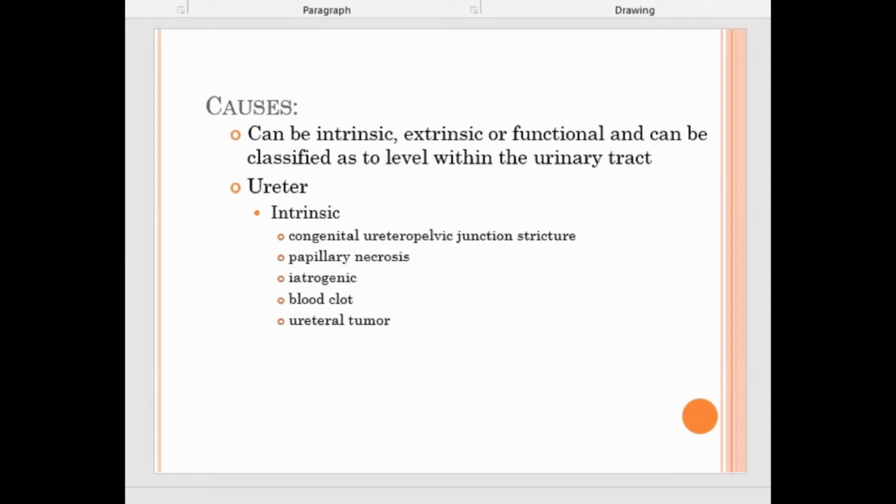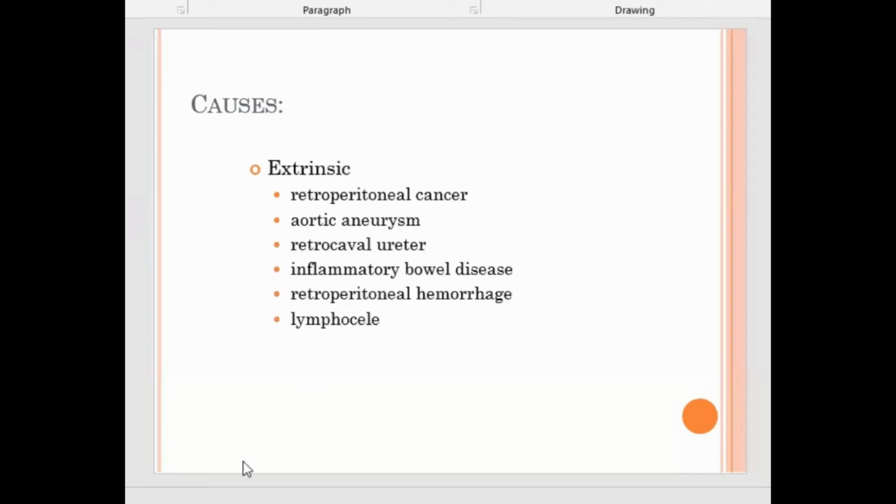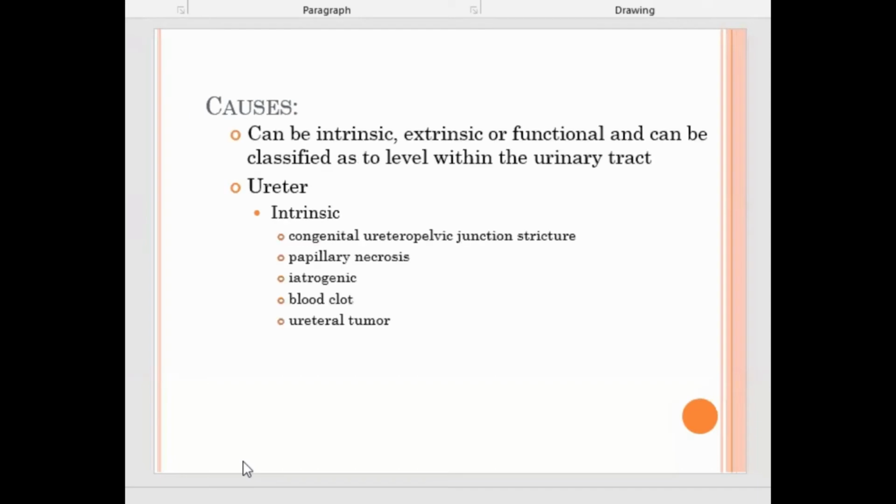Functional vesicoureteric reflux or neurogenic bladder: in most of the functional causes, it is a neurogenic effect. Now the urethra. In the urethra, there is usually no stone; it passes soon if there is a stone at all. So it is less likely that calculi cause urethral obstruction. Mostly it is stricture because of repeated UTI. And the extrinsic cause is a neoplasm around it.